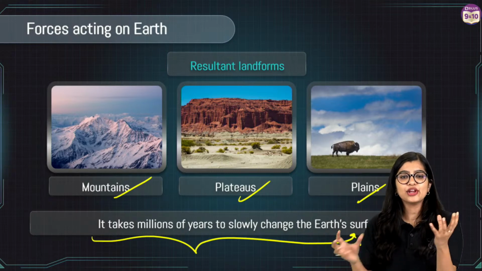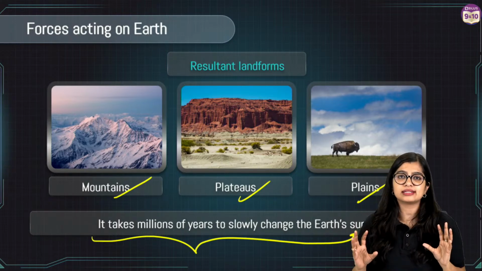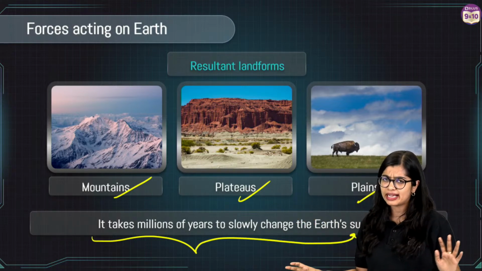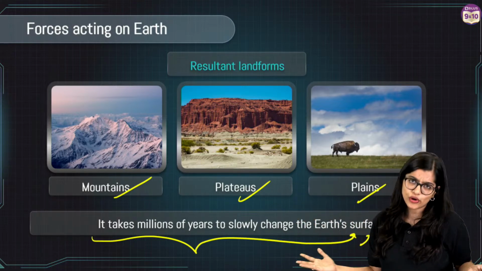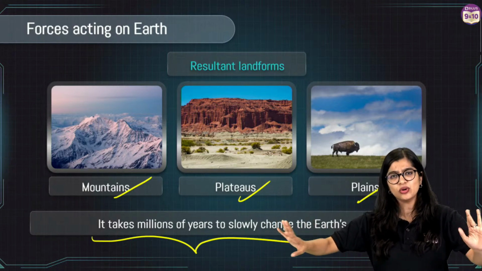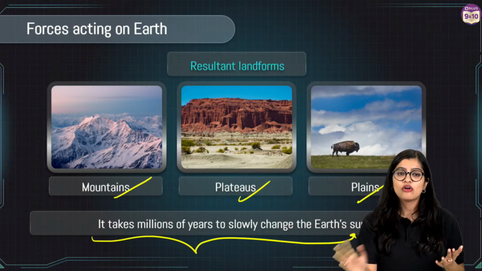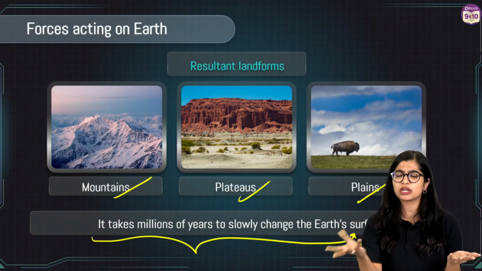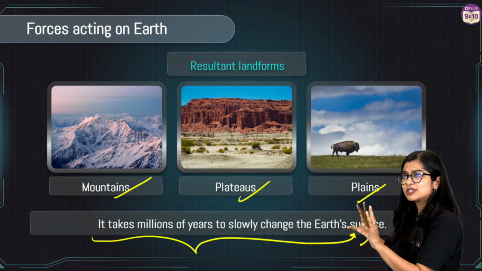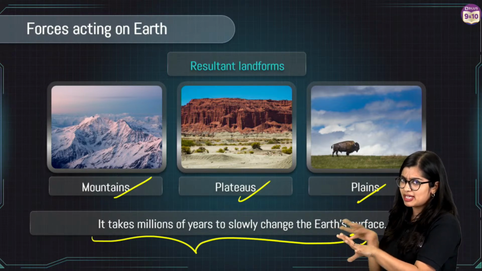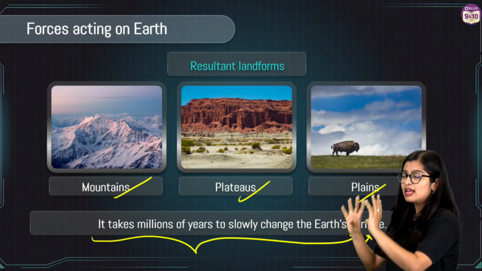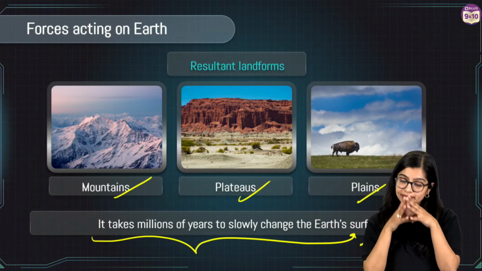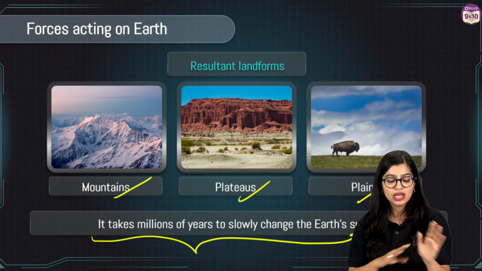But I need you to have a basic understanding that today we see these landforms. I am not going to go into details of it because as per your syllabus, you don't need to go so much in detail. But what you need to know is a revision, right? This is what you've learned in your lower grades, right? Formation of landforms. How are these landforms formed? Some internal pressure is happening, some internal changes or forces are there, resulting in changes and in the formation of your landforms. Okay?